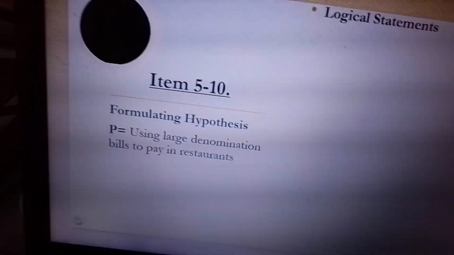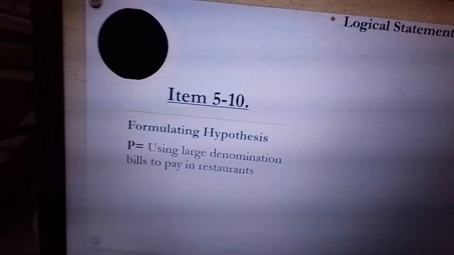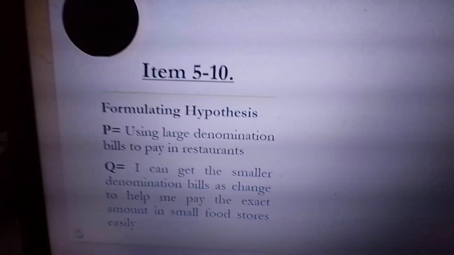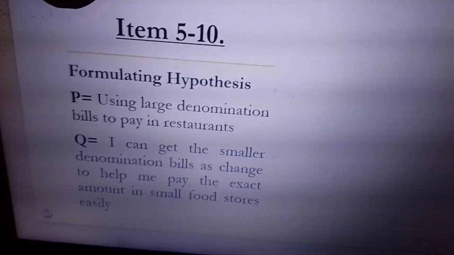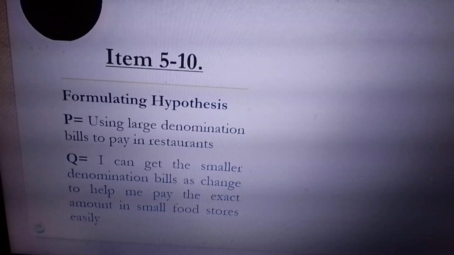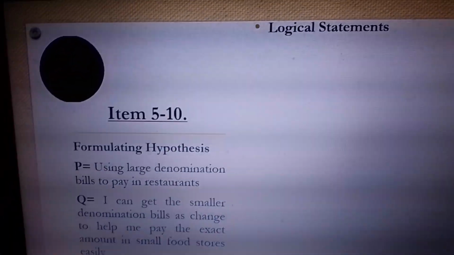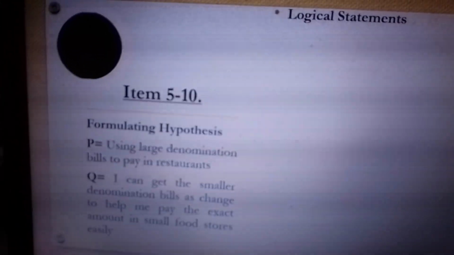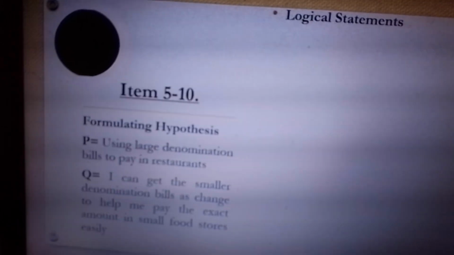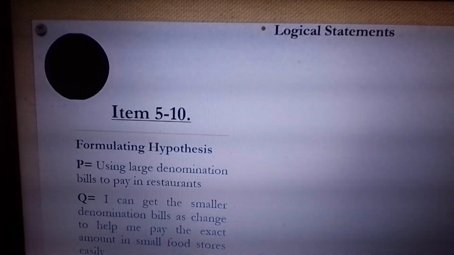So, that is how the logic is. If you use large denomination bills to pay in restaurants, this should make it easier to get smaller denomination bills as change to help me pay for the exact amount in other areas. Like for pamasahe, di ba? Let's say for example, you go to Potato Corner. You pay 1,000 pesos. And Potato Corner said, wala ka bang smaller bill? Or baka they will ask you, do you have mga 9 pesos lang? Yung mga ganon, di ba?